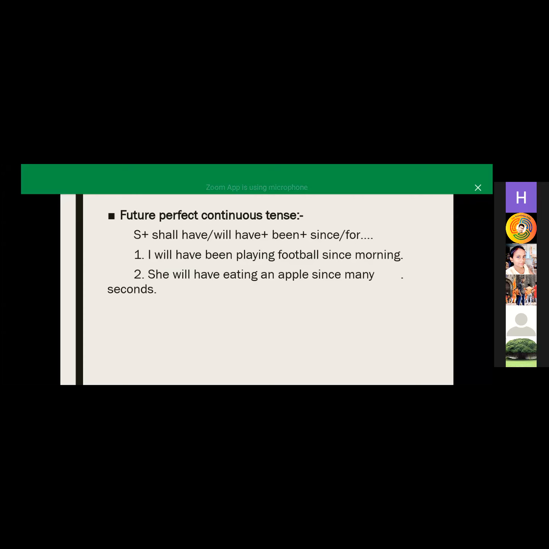For example, the child will have been crying for 3 hours. That is longer than normal. In certain situations, for 3 hours, or since morning the child has been crying inside the home, for 2 or 3 hours, longer than usual. In that case, we can use future perfect continuous.